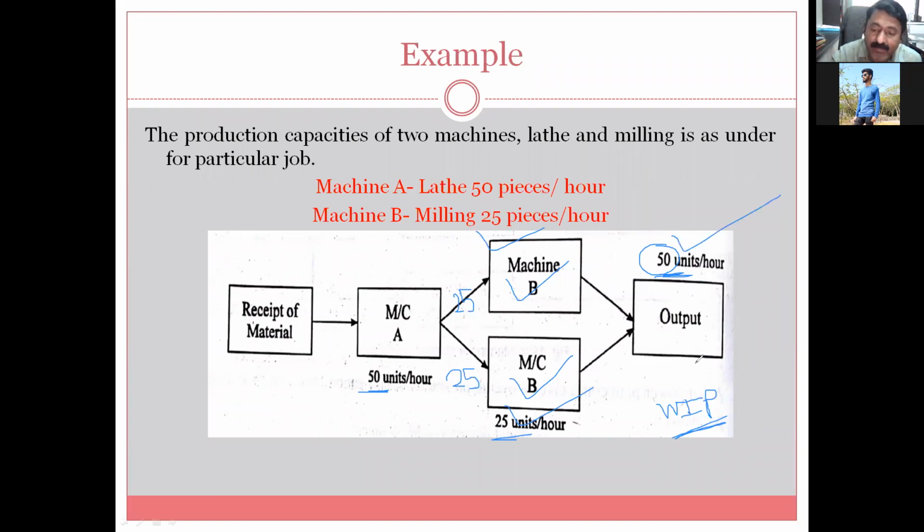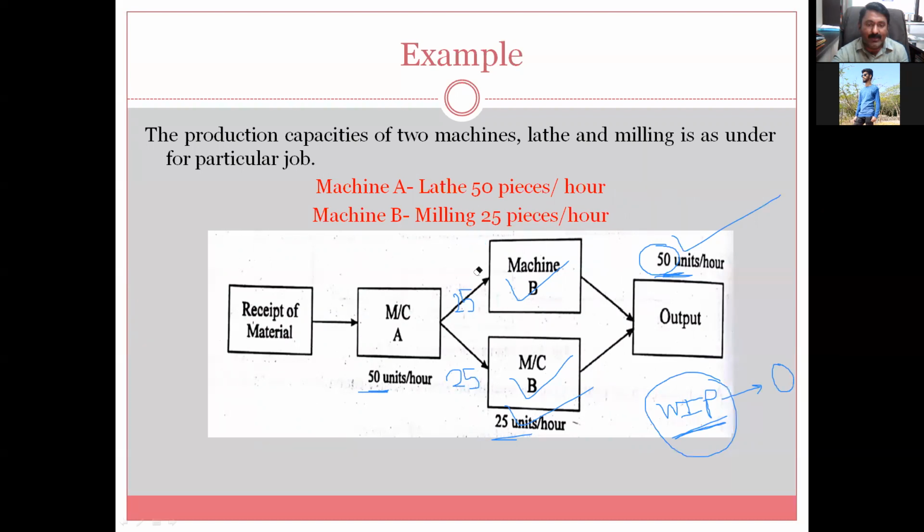Therefore, work in process inventory will be reduced to 0. So no work in process inventory, very very important. This is nothing but line balancing. This is nothing but, friends, line balancing.